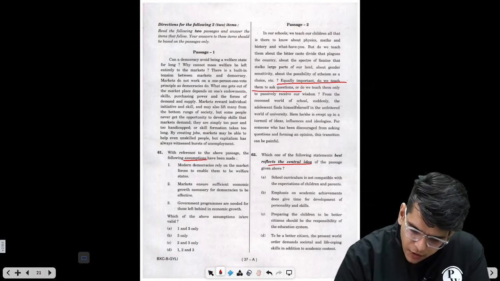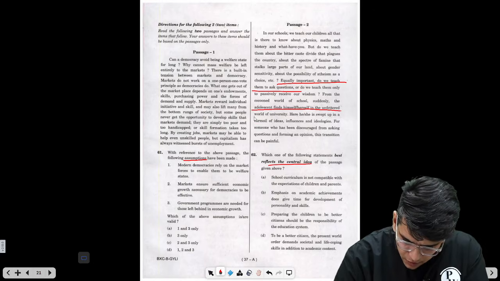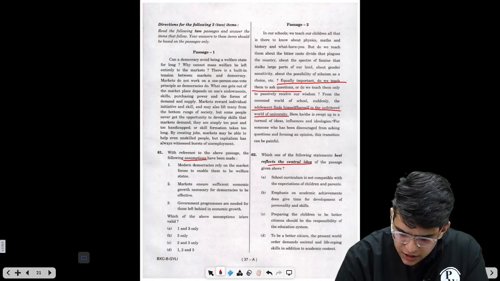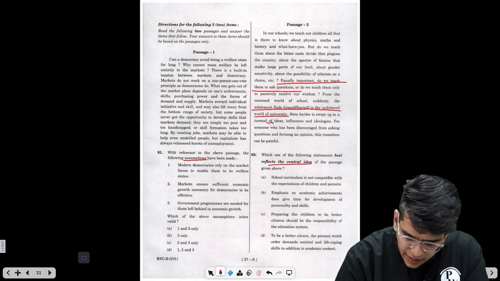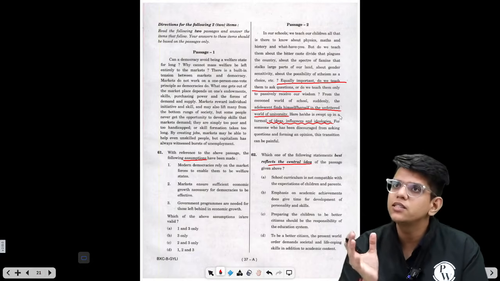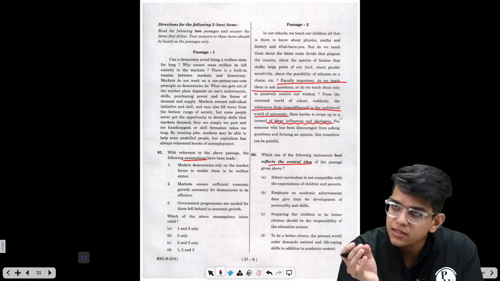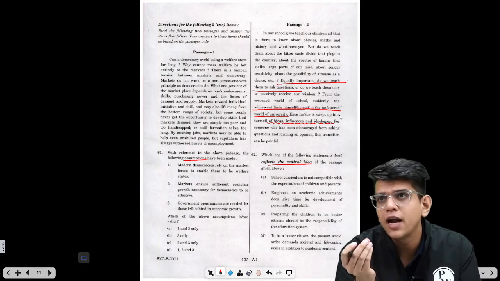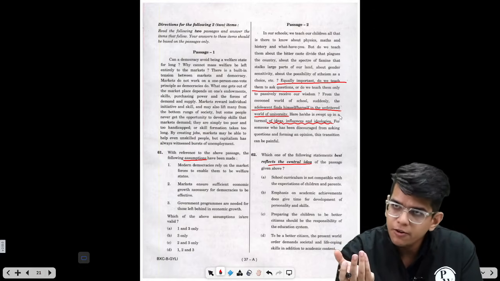From the cocoon world of school, suddenly the adolescent finds himself in the unfettered world of university. Here she is swept up in a turmoil of ideas, influences, and ideologies. This is the first time many of the students explore different ideas. They are influenced by people, and different ideologies are there in front of them, right?